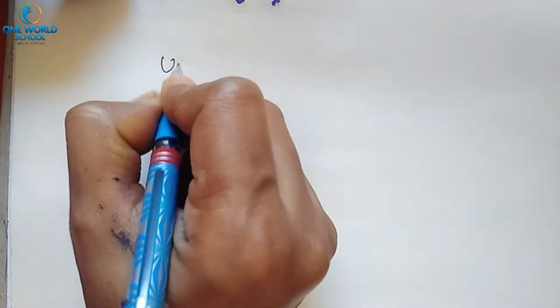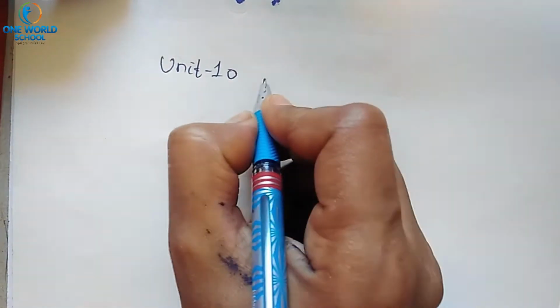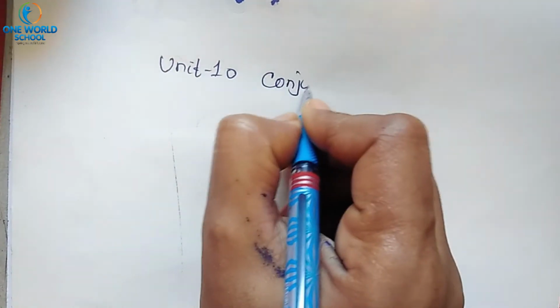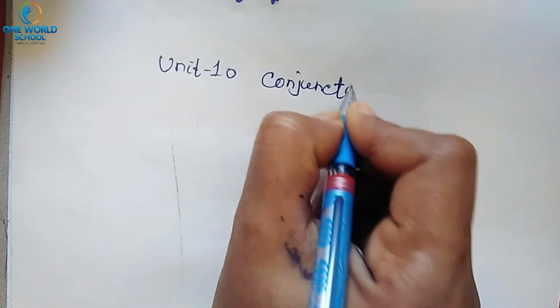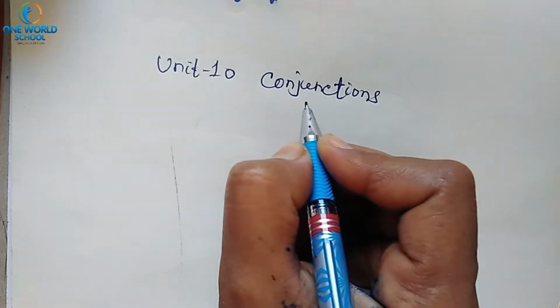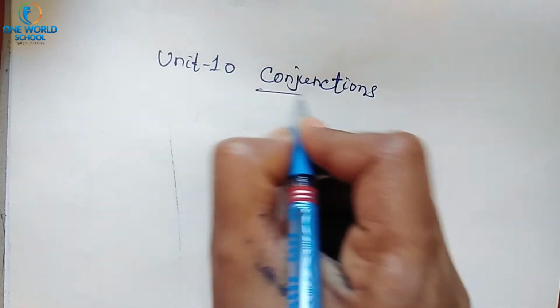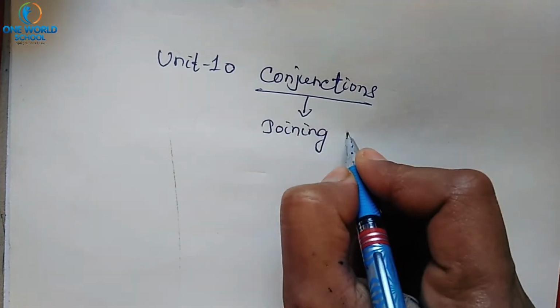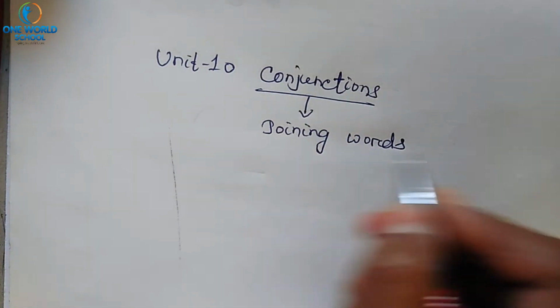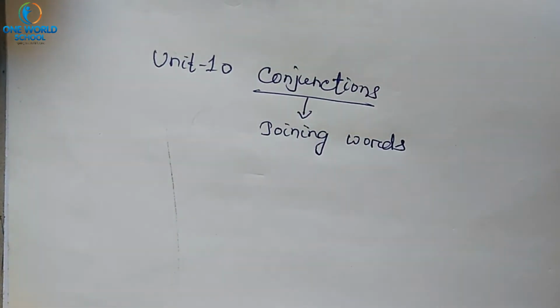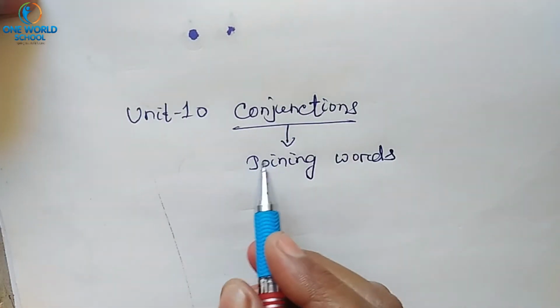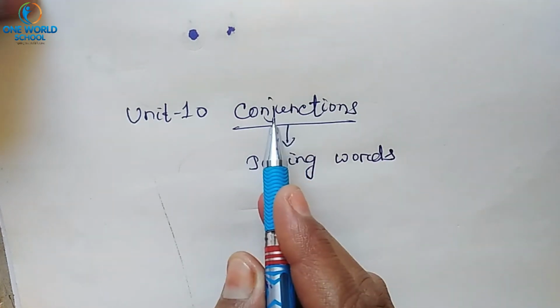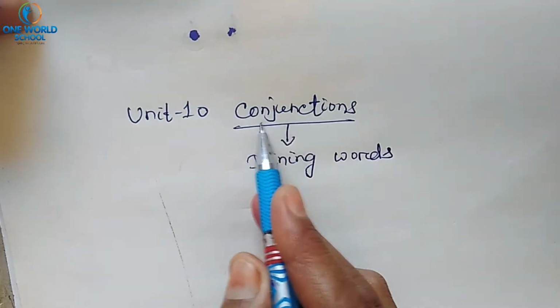Okay. So, today we are going to learn a very interesting subject, that is unit number 10, conjunctions. Conjunctions are otherwise known as joining words. Students, the title itself shows the meaning of this word.